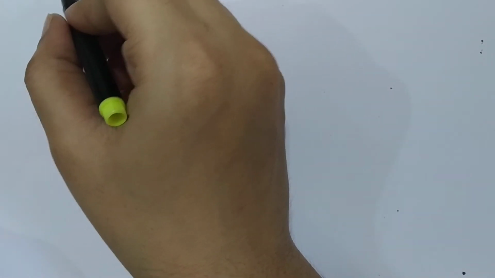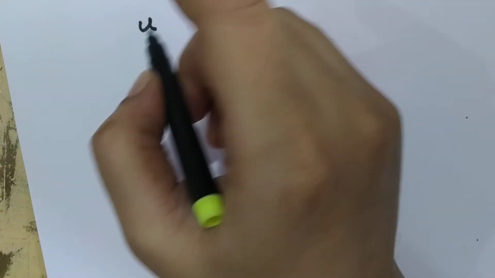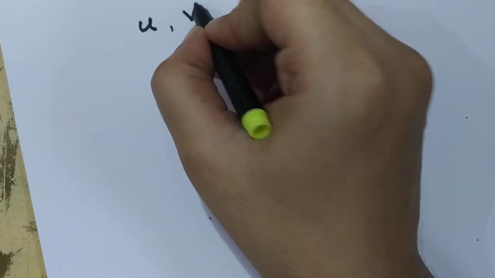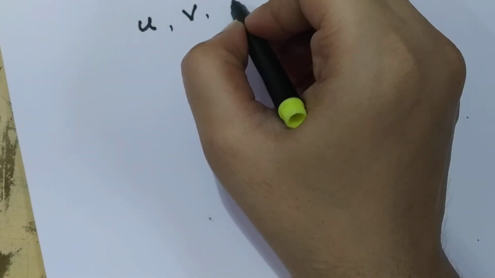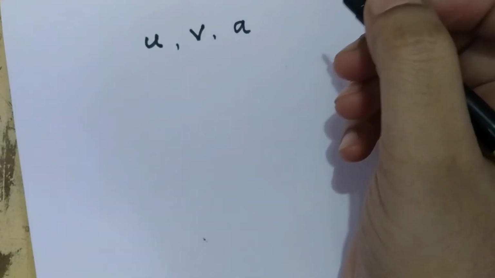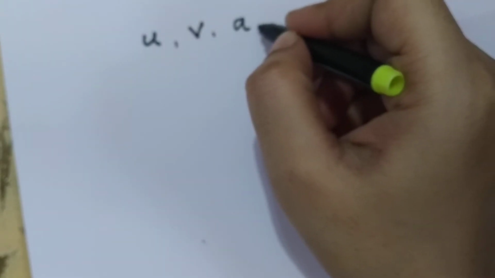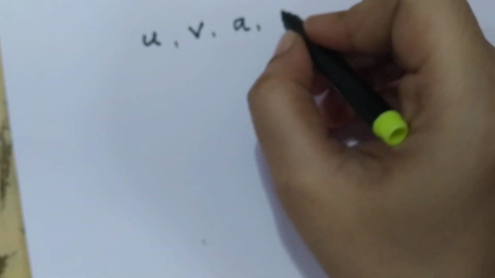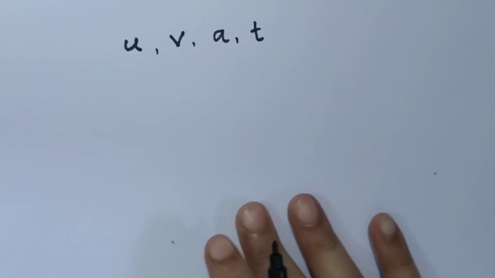What are the three equations of Newton in linear motion? If u is the initial velocity of a particle performing linear motion, if v is the final velocity of a particle performing linear motion, and a is the linear acceleration of a particle performing linear motion. Linear motion means motion along a straight line. t is the time required by the particle to perform linear motion.